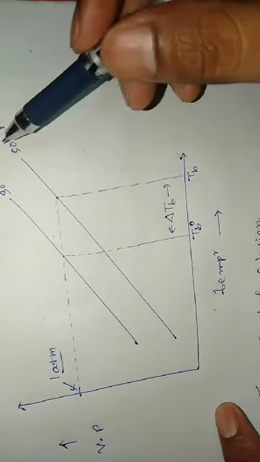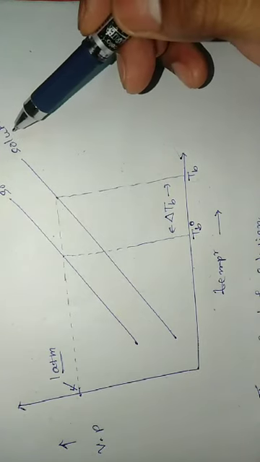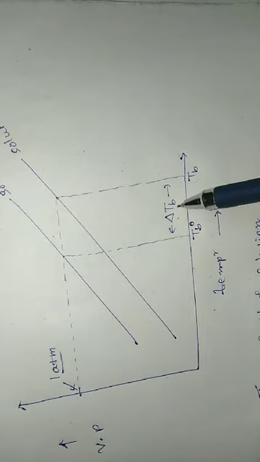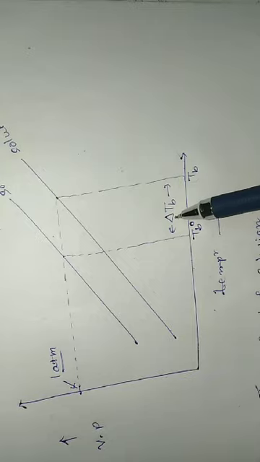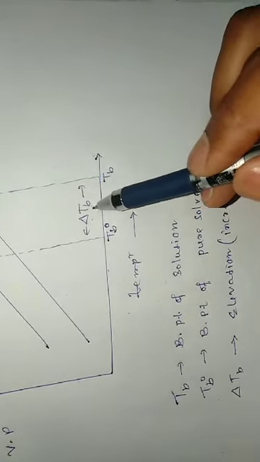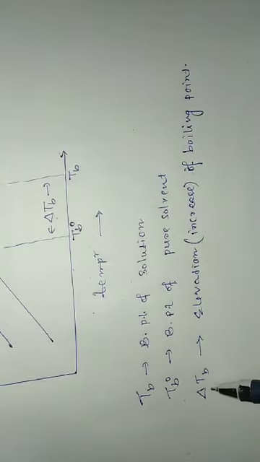When a non-volatile solute is added to a pure solvent to prepare a solution, the boiling point increases by how much? Delta TB. This delta TB is known as elevation of boiling point. So how can you calculate delta TB?